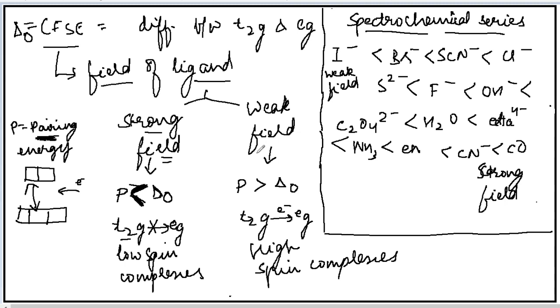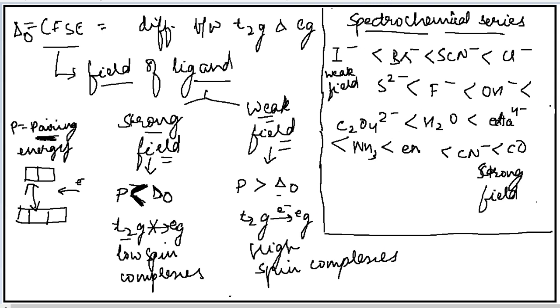Now its opposite will be in case of weak field ligand. In case of weak field ligand, the field provided by the ligand is less, as a result of which the splitting will be less, so splitting energy will be less. So what will be more? The opposite thing, that is the pairing energy will be more. So the electrons will require more energy to pair up. So what will they prefer? Instead of pairing up, instead of needing more energy, they are going to jump from the T2G to the EG, and as a result they form high spin complexes.